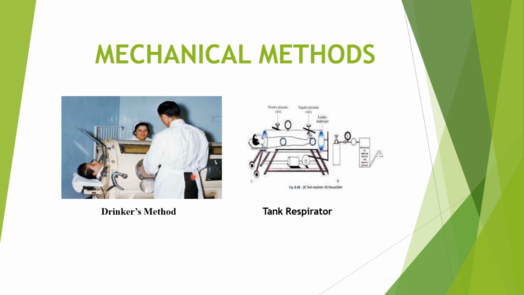And the next one is the mechanical methods. So the most common one is the tank respirator, which is not in regular use nowadays, and this is one of the types of Drinker's method of tank respirator. Another mechanical method I have told you is ventilators. In the tank respirator, these were also called iron lung chambers previously. It consists of an airtight chamber made of iron or steel. See here, you can see it is made up of iron or steel.